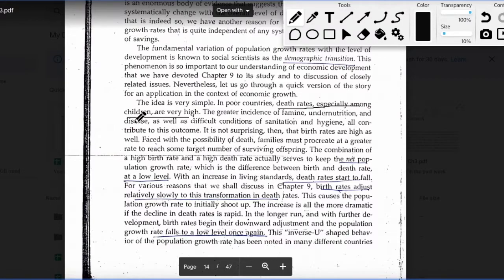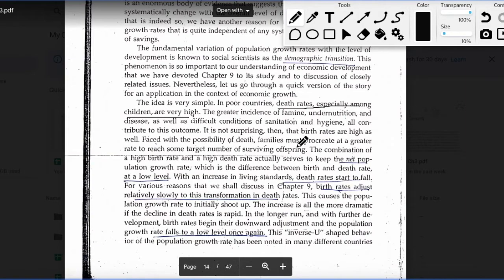So if they know that the death rate is higher among children, meaning that it's less likely that the number of children who are taking birth in a family will actually survive, they will tend to have a higher number of births in comparison to the number of children that they would actually want in their family, because they know that the chances of the children surviving is lesser. So the birth rates will also be higher in poorer income nations, and the death rates will also be higher.